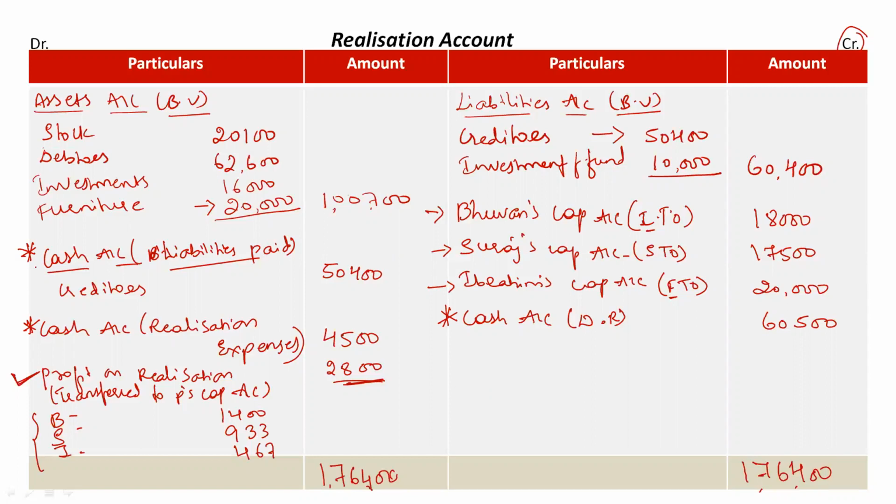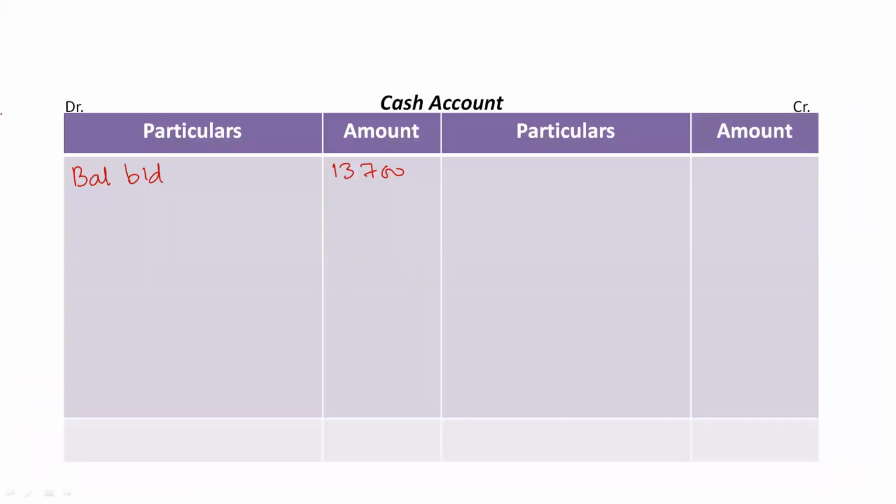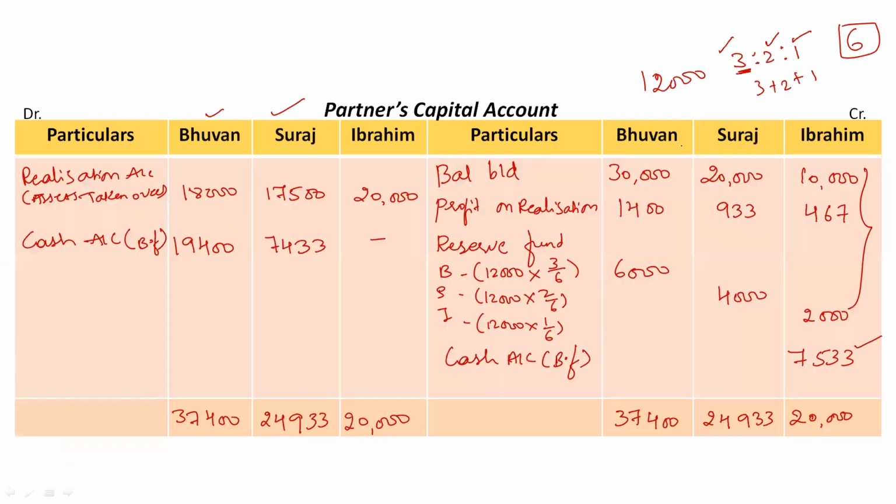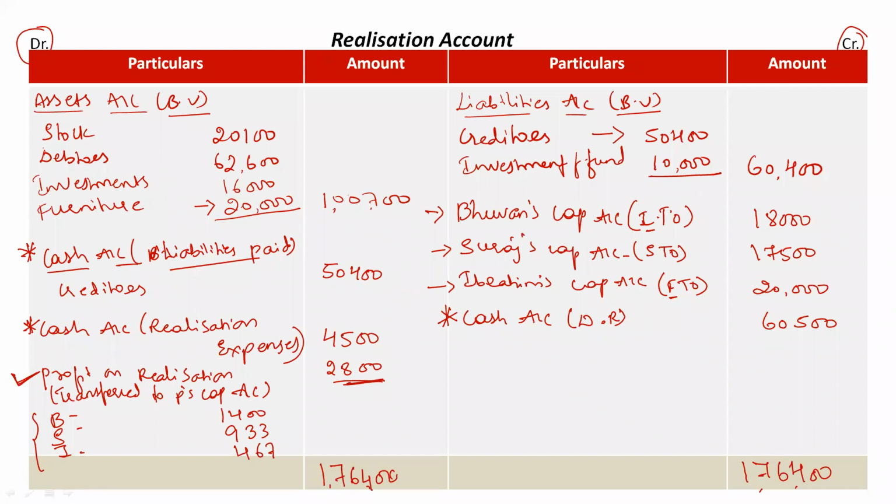Okay, now only these cash entries should be taken into the cash account, right? First of all, we have a cash entry on the debit side for liabilities paid, which is rupees 50,400, in the realization account. In the cash account it will be on the opposite side, that is the credit side. So I will mention it as realization account for liabilities paid, 50,400 rupees. Okay, then come back to realization account.